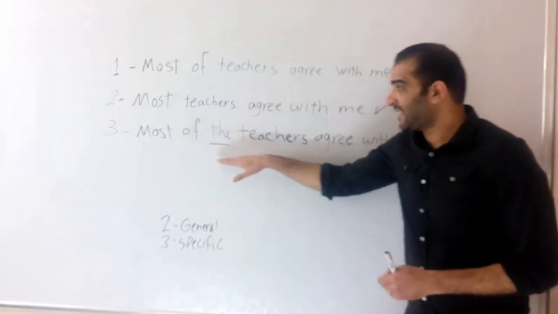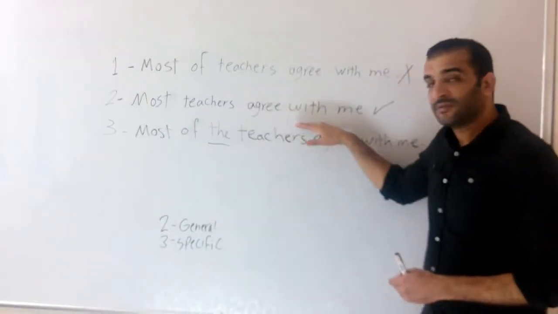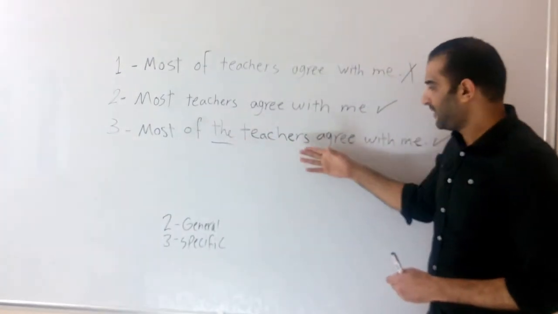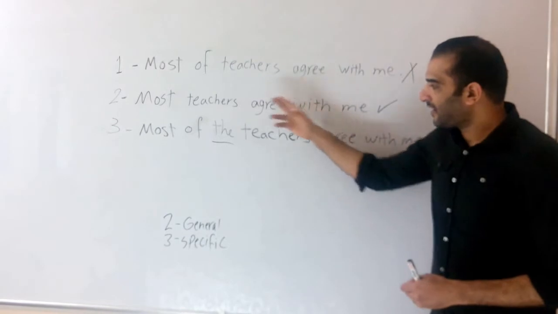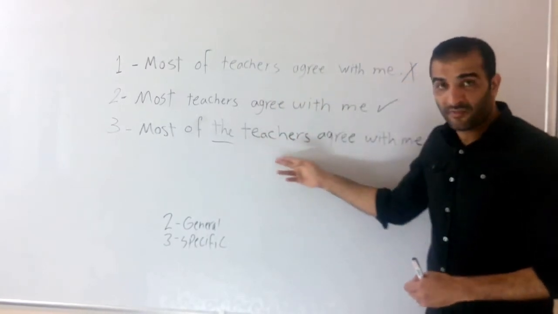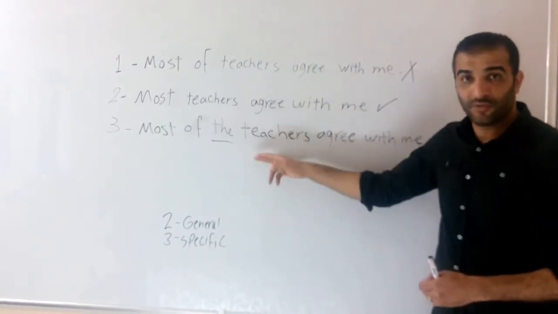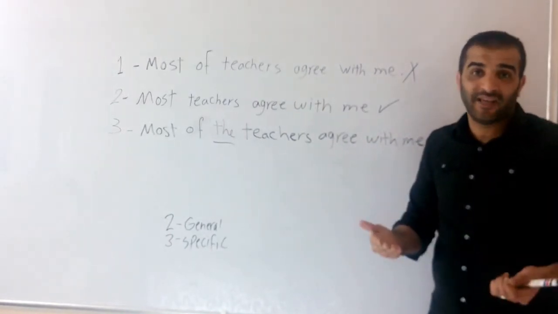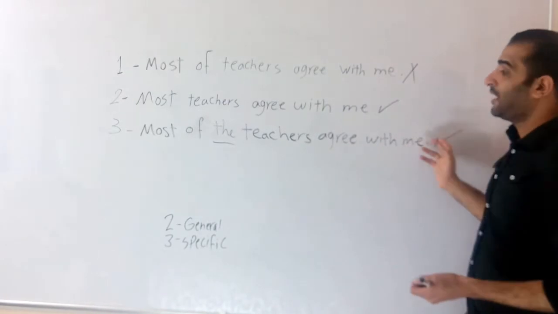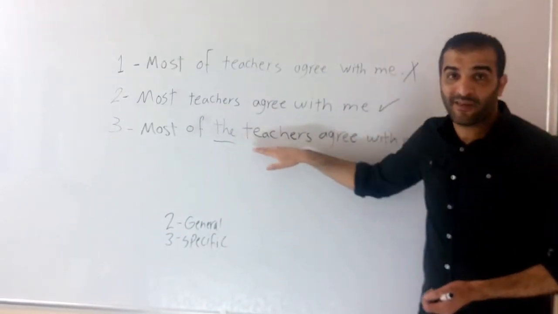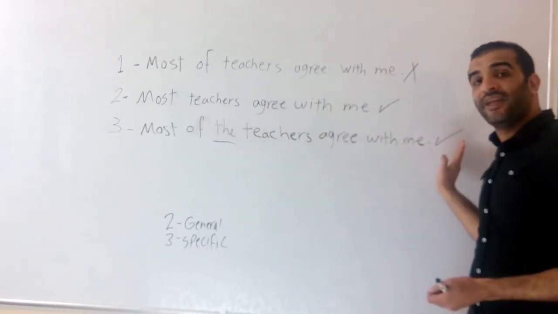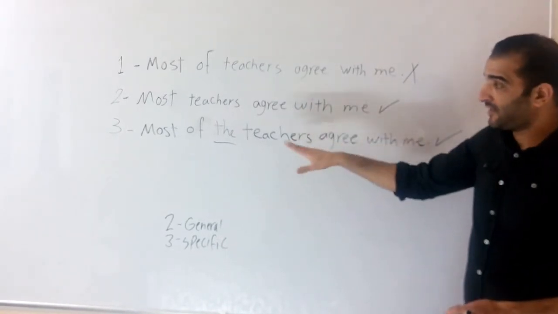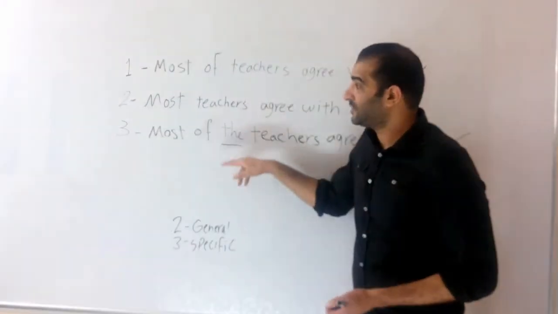So here it's a specific statement, and here it's a general statement. A case in point to explain more the meaning of that. Here maybe I'm speaking about teachers in my school. Most of the teachers in my school agree with me about a situation that happened in my class. I'm speaking about them specifically, and they agree with me about the situation. Here we're speaking about particular teachers.